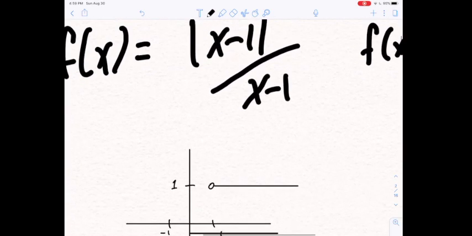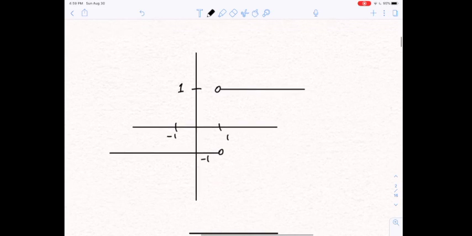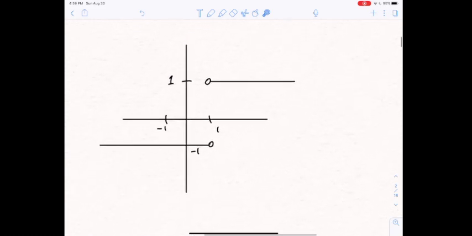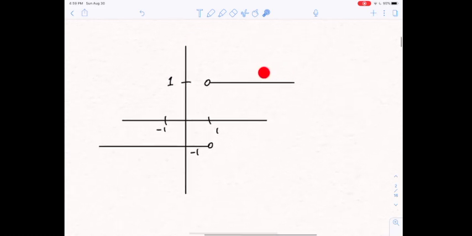Again here, our function is going to have a jump in it at x equals 1. But what's the limit of the output values? As x gets really close to 1 coming from the right-hand side, our output values all stay the same. To the right of 1, our output values are all 1. But to the left of 1, so over here, our output values are all negative 1.